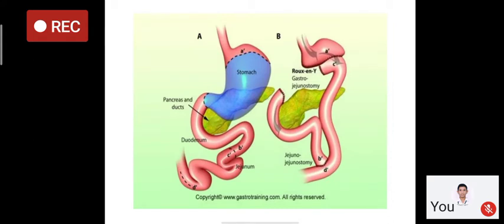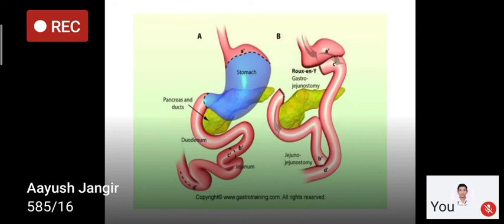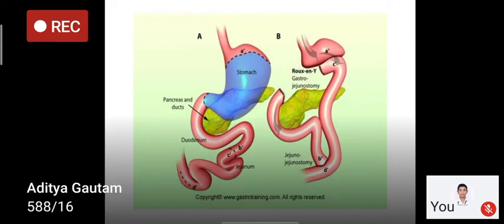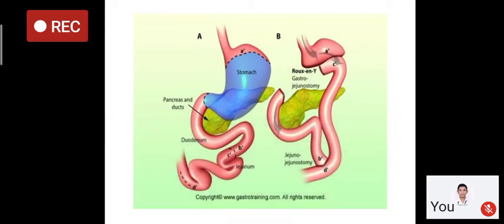First is the gastrojejunal anastomosis, then there is closure of the duodenal stump. To maintain the continuity of pancreatic and biliary secretion, the remaining part of the jejunum is anastomosed as a Y limb at 50 centimeters from the proximal anastomosis. Means from the gastrojejunal anastomosis, at 50 centimeters, we anastomose the remaining part of the jejunum. So this will be the Roux-en-Y gastrojejunostomy.